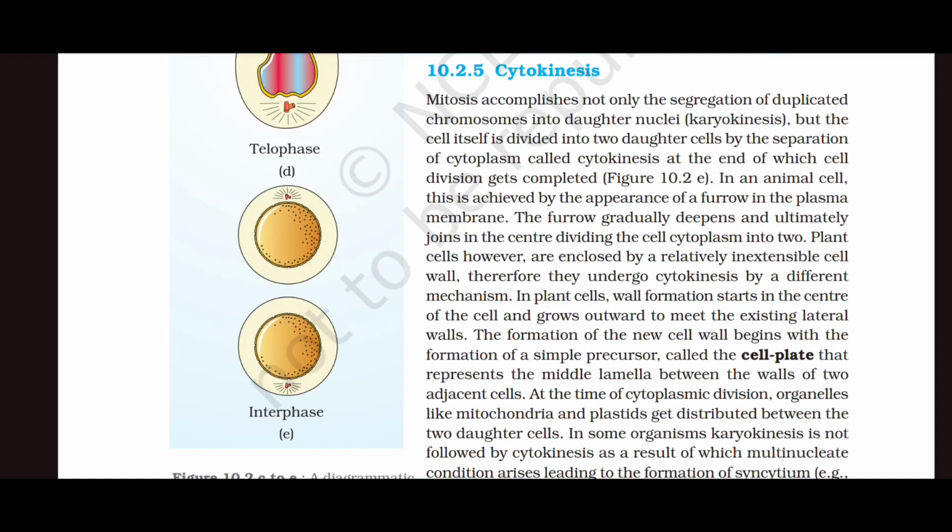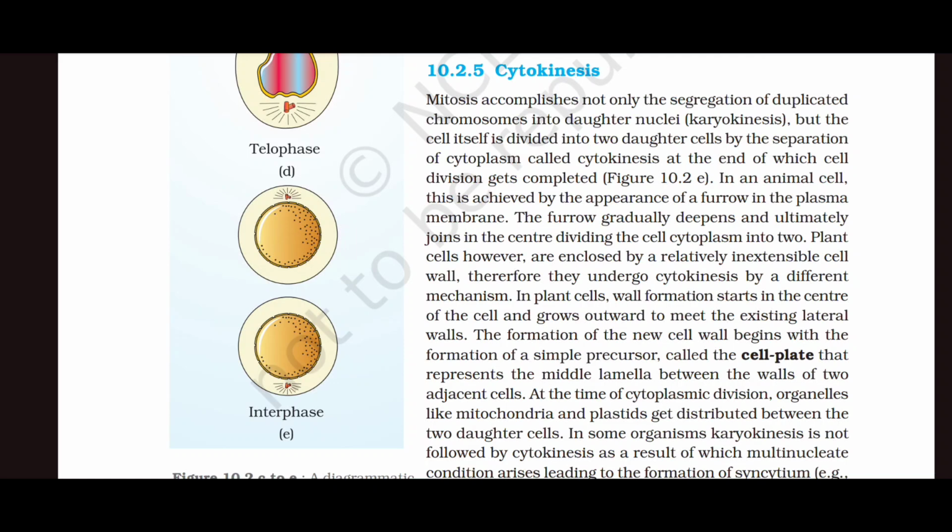Plant cells, however, are enclosed by a relatively inextensible cell wall. Therefore, they undergo cytokinesis by a different mechanism. In plant cells, cell wall formation starts in the center of the cell and grows outward to meet the existing lateral walls. The formation of the new cell wall begins with the formation of a simple precursor called the cell plate that represents the middle lamella between the walls of the two adjacent cells.